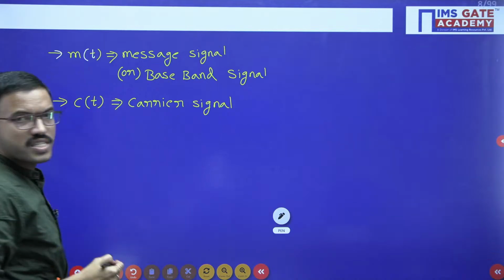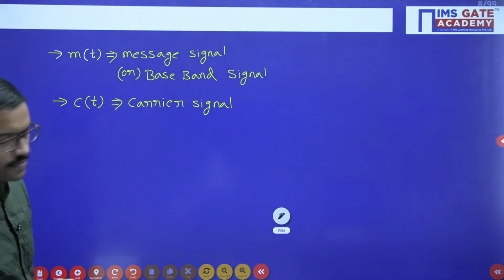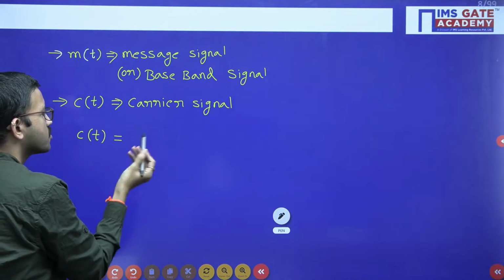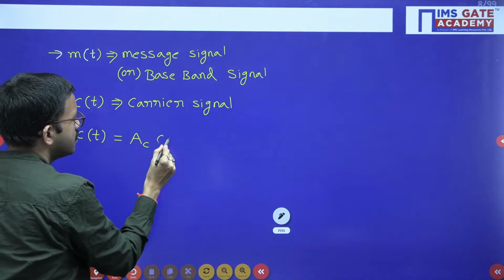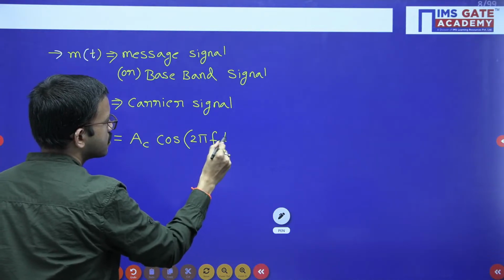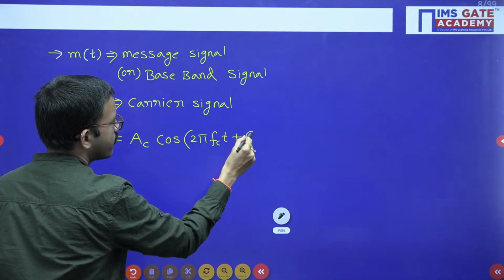So this carrier signal we can represent, suppose I am considering in terms of cos. If you want, you can consider in terms of sin, no problem. A_c cos(2 pi f_c t plus phi).